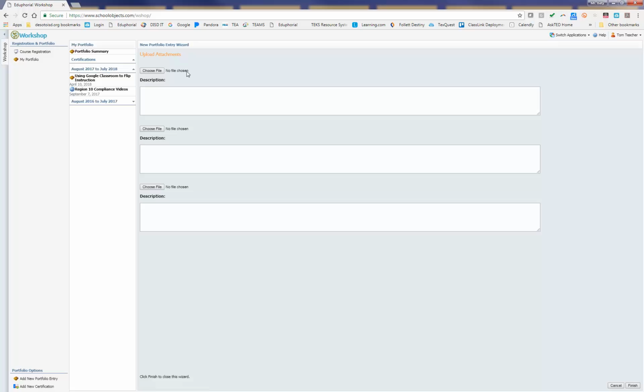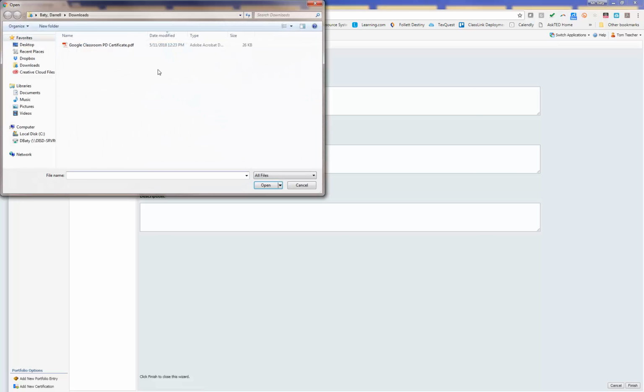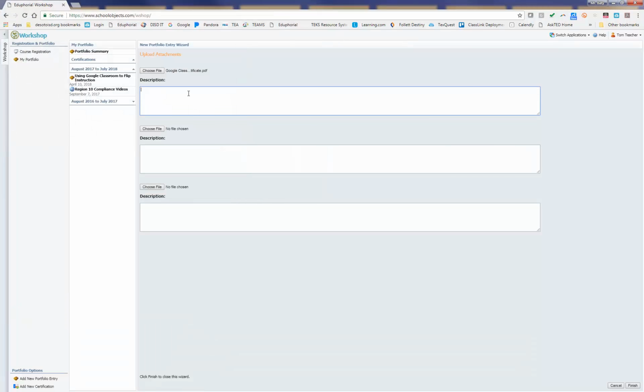And you can see there's a space for you to upload 3 things. So I could actually upload a syllabus, I could upload an agenda, and I could upload all 3 if I wanted, because I can upload at least 3 pieces of evidence here for my training. And the more detail you give, the more information you give, the easier it is to get credit approved. So I'm going to click Choose File. I'll pick my certificate, and if I need to give a description of it, I can. When I've uploaded all my evidence, I'll click the Finish button.